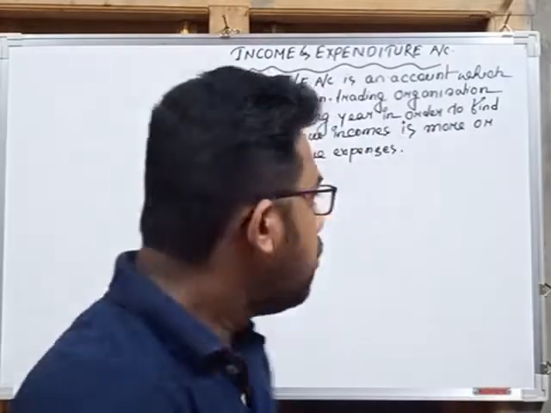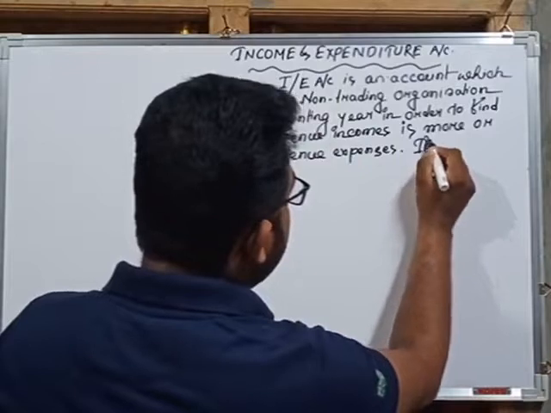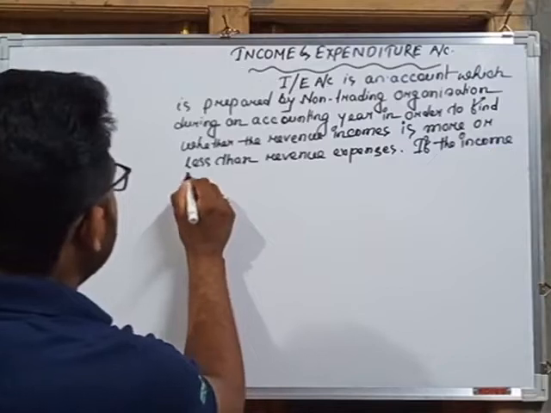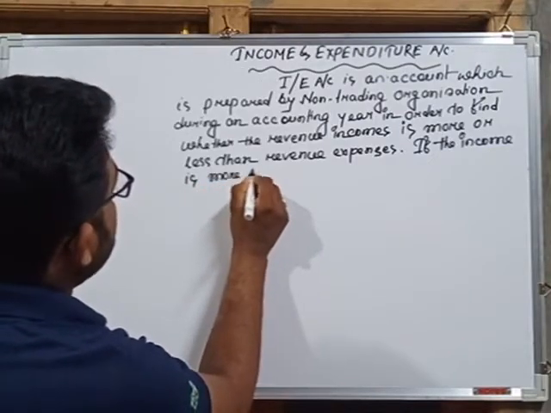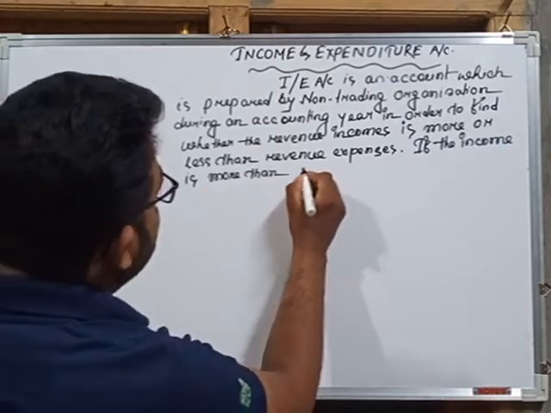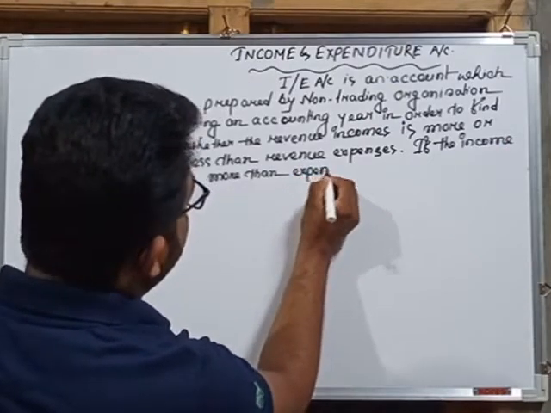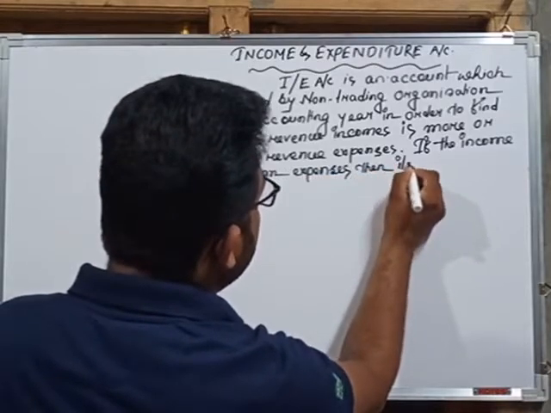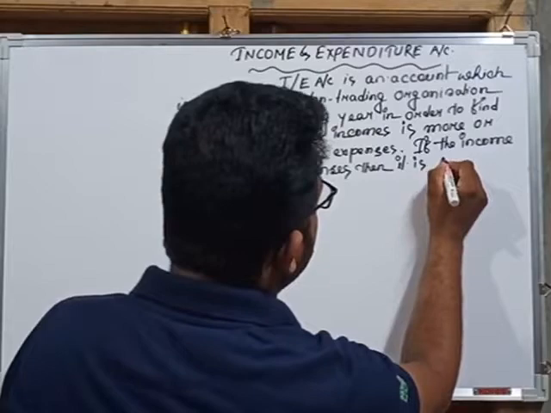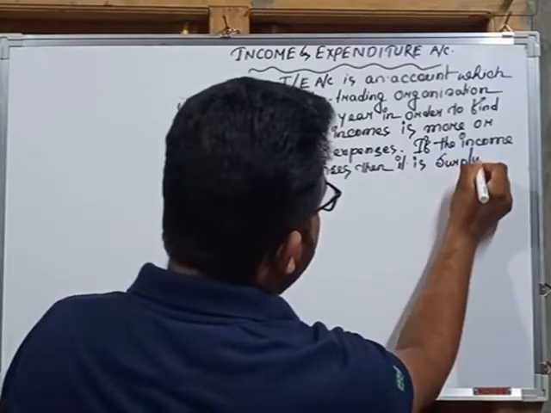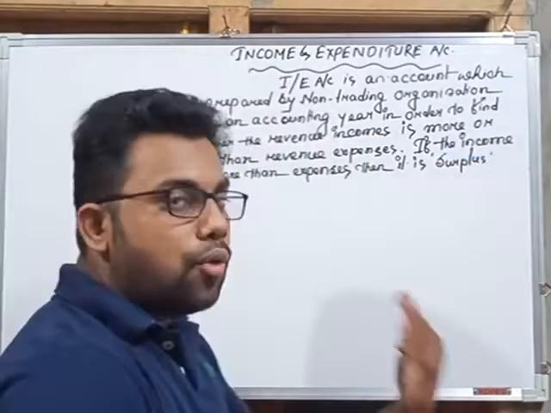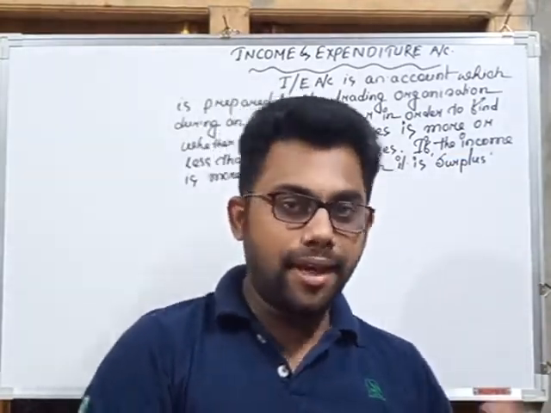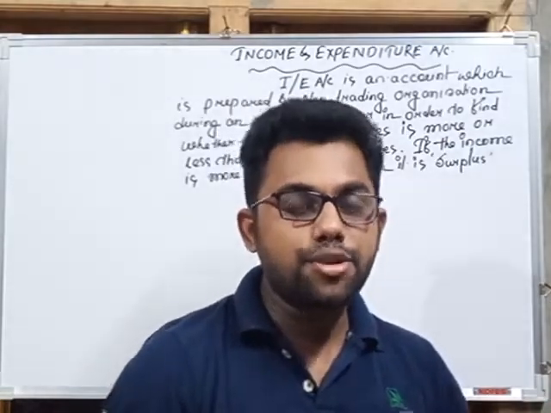Okay, so how can they find the profit or surplus, or the loss or deficit? If the income is more than expenses, then it is surplus. The only way to find out the surplus or profit or loss or deficit is to check the incomes earned and the expenses made during the year.